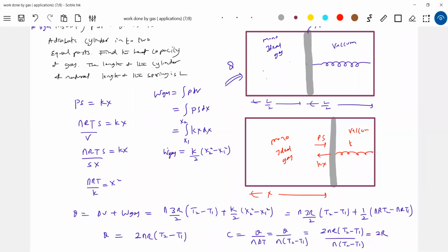This is simplified here. Sir, in this method it should be K into x minus L by 2, because the change in length is x minus L by 2. Similarly, what is the pressure? Pressure should be the initial pressure plus something, no? There's some initial pressure also, no? Initial pressure force will balance initial spring force. When I supply heat, the additional pressure force should balance the additional spring force. Finish. Go back to springs ideas.